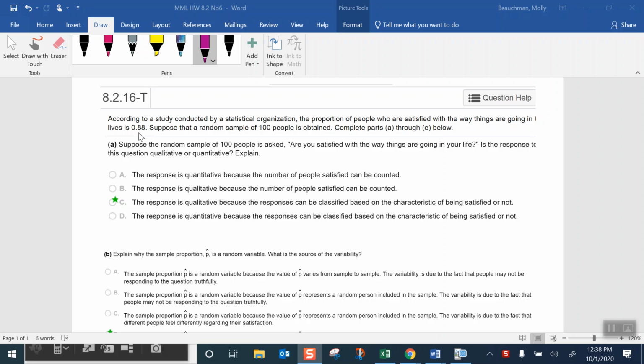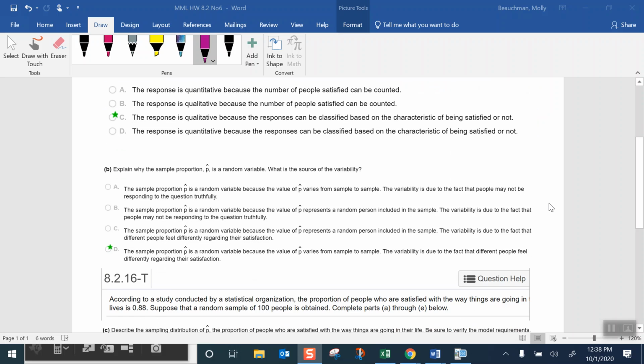So the 0.88 is the population proportion, and then we're going to look at samples of 100 people. Suppose the random sample of 100 people is asked that question. Is the response to this question qualitative or quantitative? This is review. You're either satisfied or not satisfied, which is qualitative. So the response is qualitative because responses can be classified based on the characteristic.